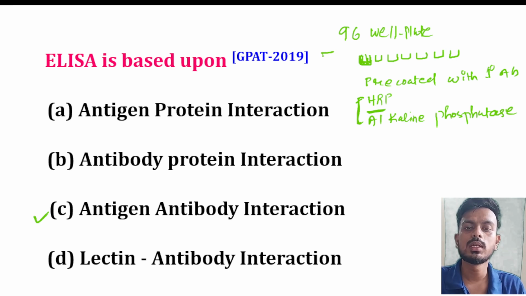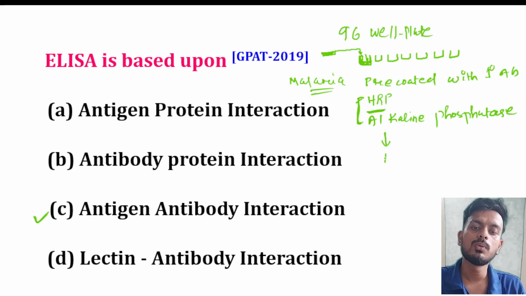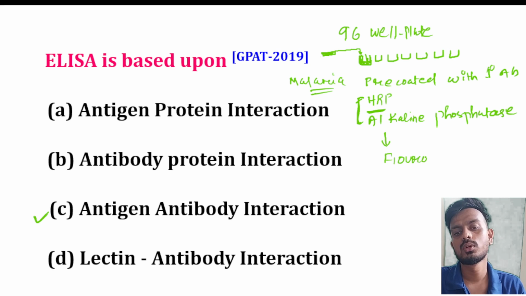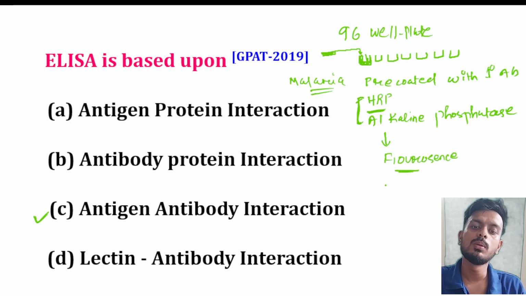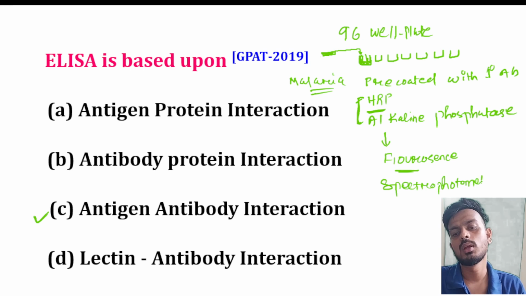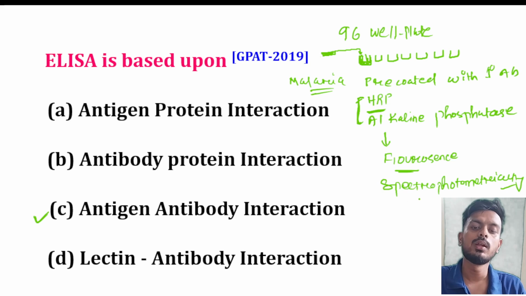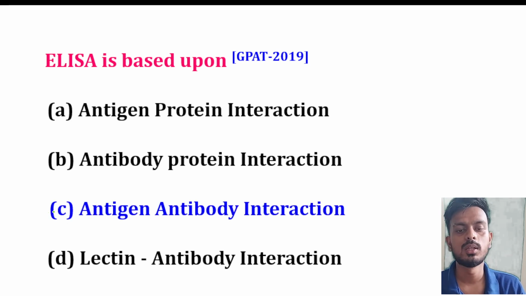Now what happens when we add some sample? Suppose we inject a sample, which may have the specific antigen. For example, suppose we want to test for malaria. Malaria has a specific antigen. This antigen will bind to the antibody, and there will be production of a fluorescent or colored compound, which will be measured spectrophotometrically at a given wavelength in nanometers. So here option C is correct, antigen-antibody interaction.